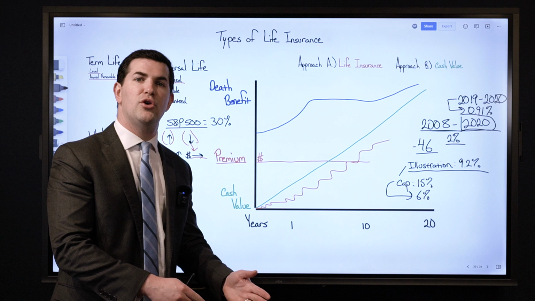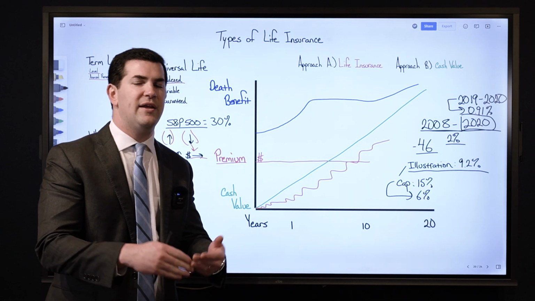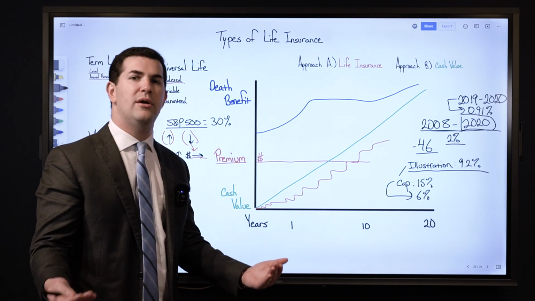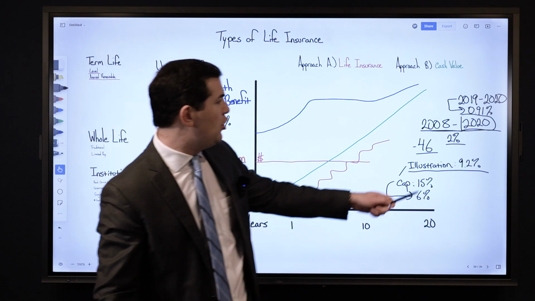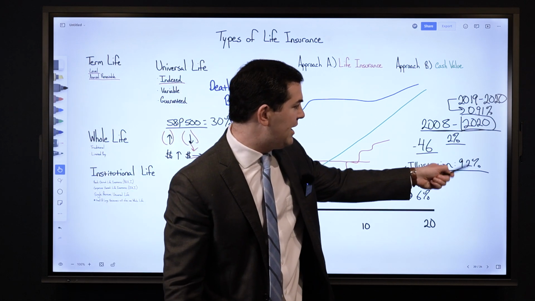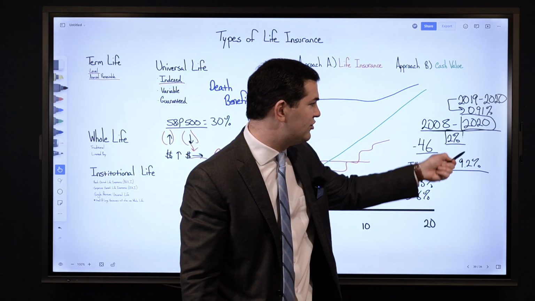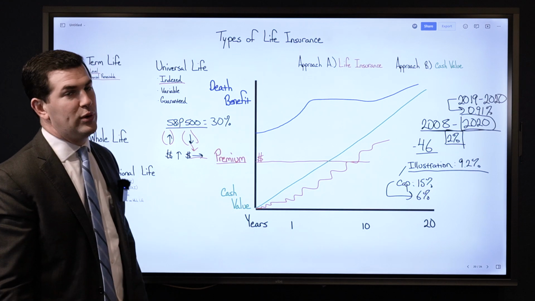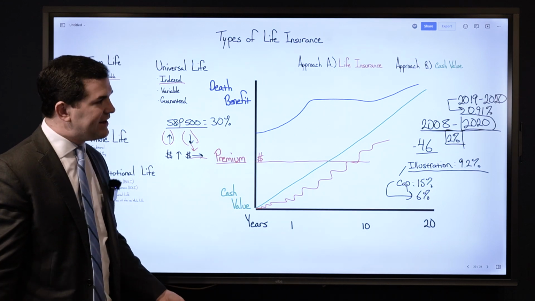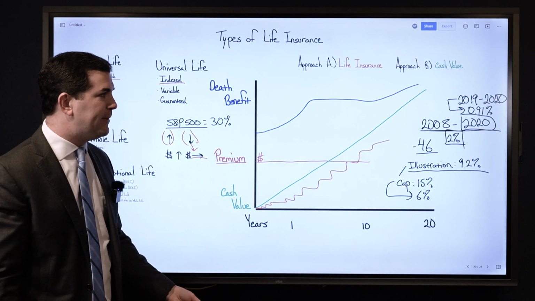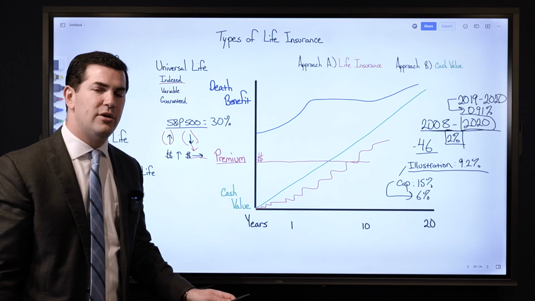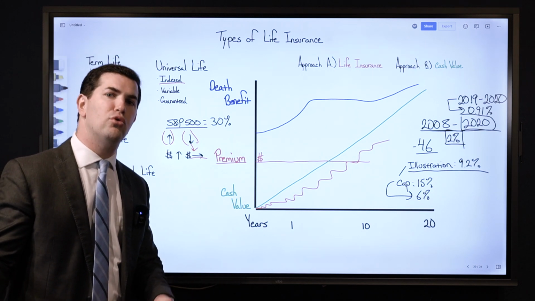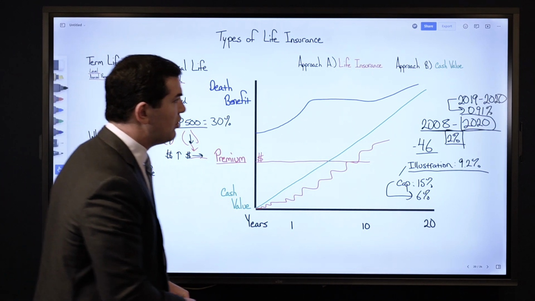And then also the insurance expenses kept on going up, kept on eating into his cash value. Obviously, he wasn't very happy when he thought he was going to be earning 9% plus per year, and he's averaged 2% by that same point in time. So stuff like that is what we see, and it's a big reason why we're not that comfortable, because we have not seen any proof of performance with this product yet.